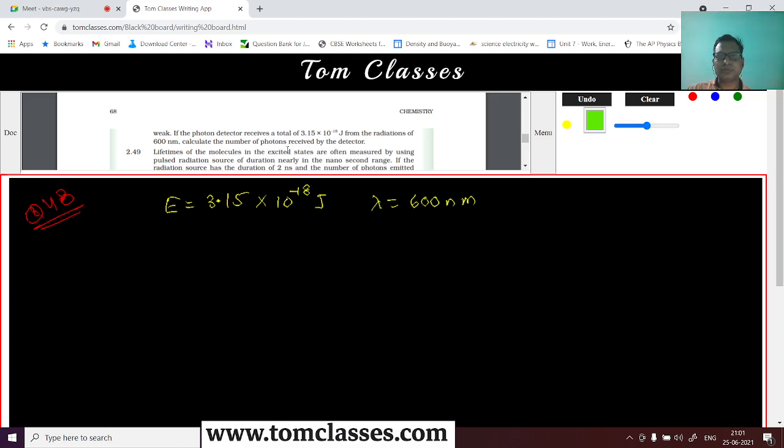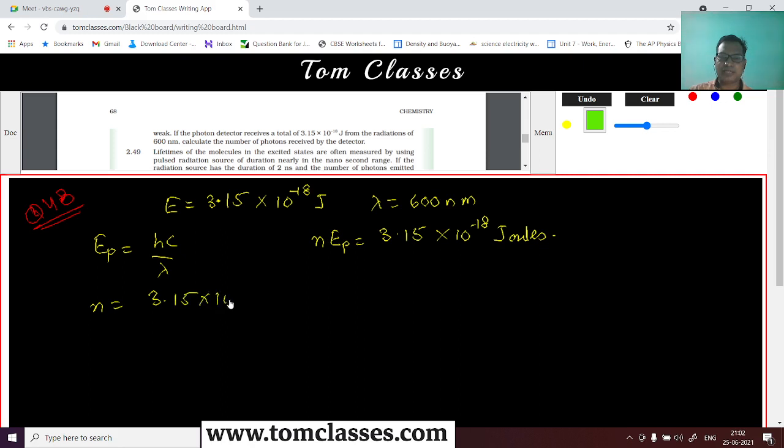So how many photons would it have received? This is the wavelength, so I can calculate the energy of each photon. The energy of each photon is going to be hc by lambda, and n times the energy of a photon is the energy which it is receiving, 3.15 into 10 to power minus 18 joules, right? Yes, that's what it is. So the number of photons is nothing but 3.15 into 10 to power minus 18 divided by hc by lambda, and this is lambda here, right? That's what it is.